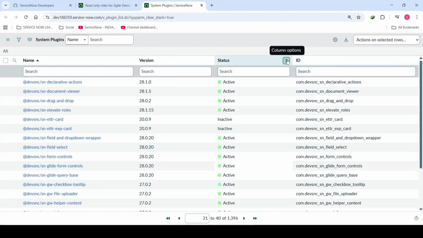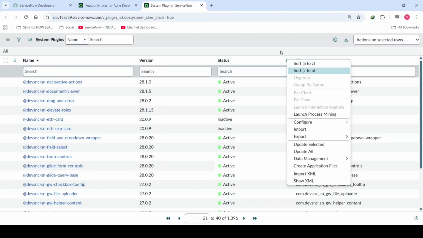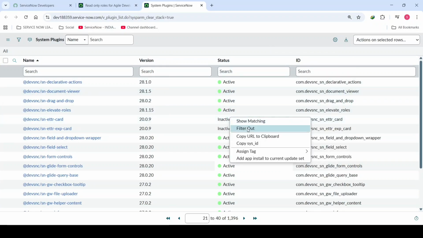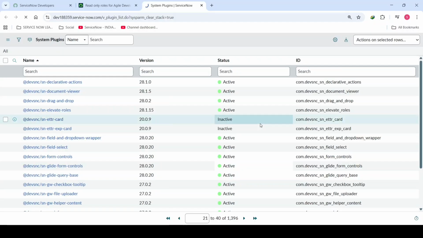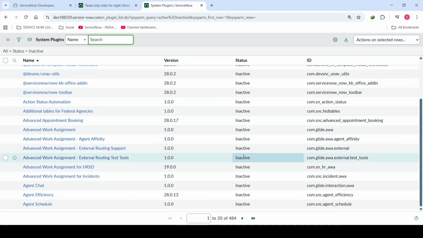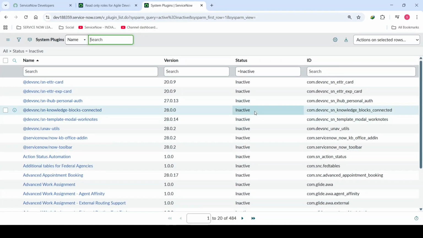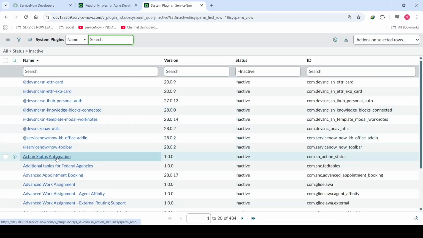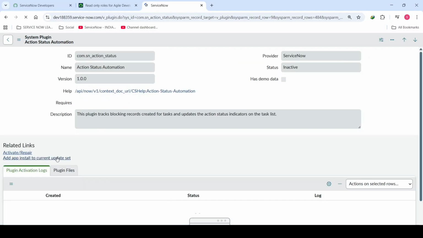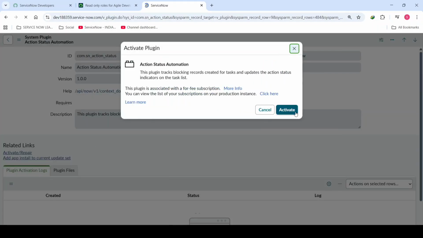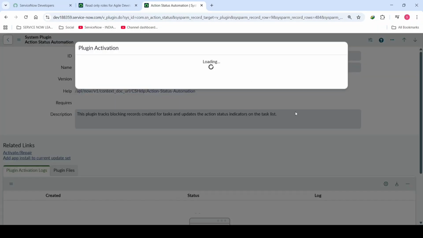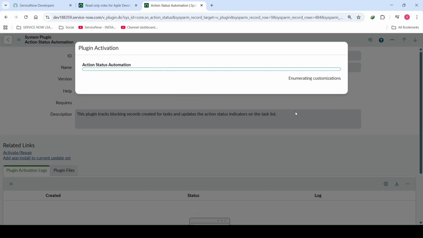Just click on this part, right click on inactive, click on filter out or show matching. It will show how many plugins are in inactive state. I want to activate this plugin called action status automation. Open this plugin, and we have an option called related link which allows you to activate or repair. Click on this activate or repair button, which allows you to make this active. Click on the activate button, and it will activate the inactive plugin in your ServiceNow instance.